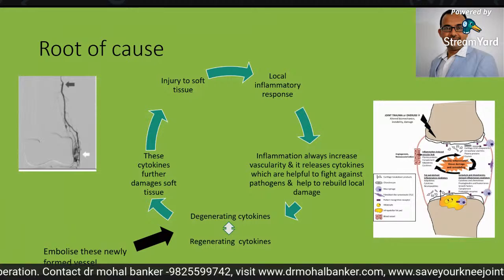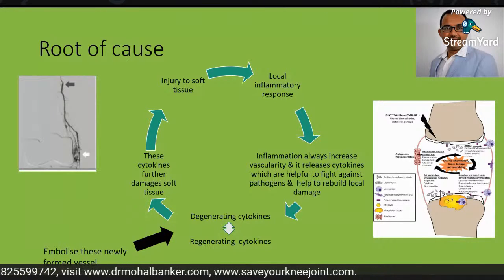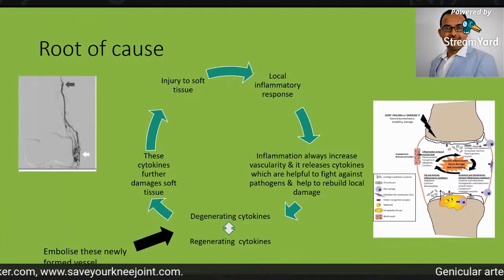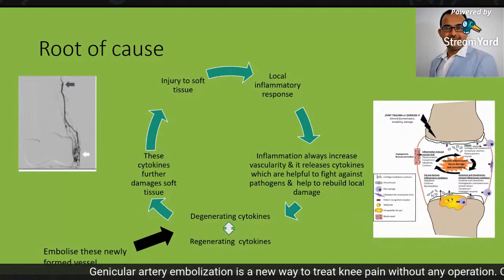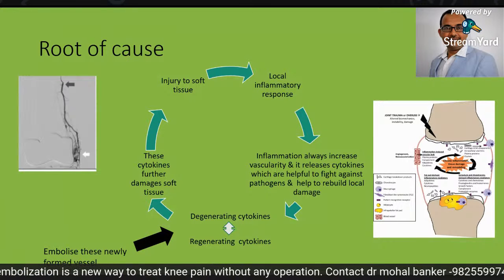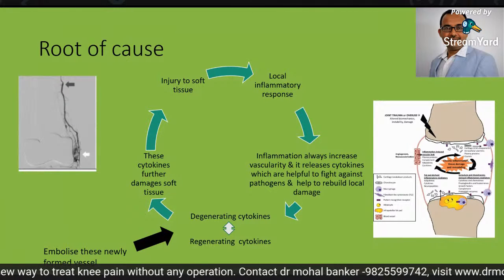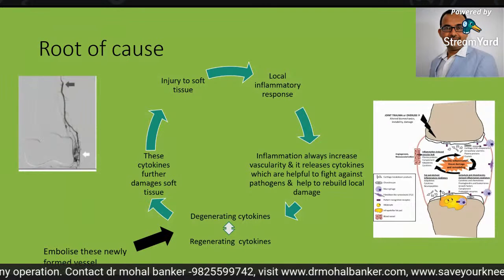It stops this chronic inflammatory reaction by destroying these newly formed microvessels. Along with destroying the newly formed microvessels, it also damages the newly formed sensory nerve fibers, and that's why the chronic inflammatory process also stops. And secondly, because of the destruction of these newly formed sensory nerve fibers, pain also disappears.